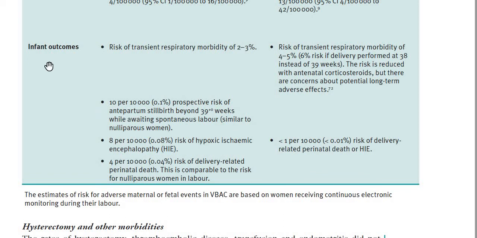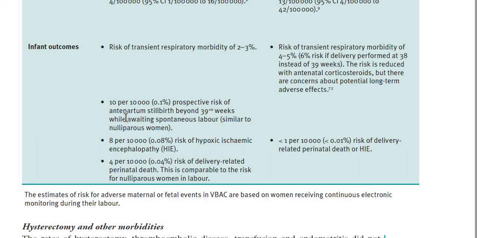Then in the infant, regarding the chance of stillbirth, that is 10 per 10,000, 0.1%, and they will give you this number. The chance of stillbirth is 10 in 10,000 beyond 39 weeks of pregnancy. Before 39 weeks, we don't know the risk.